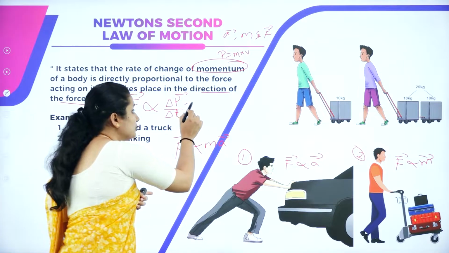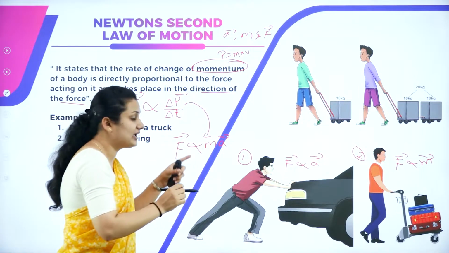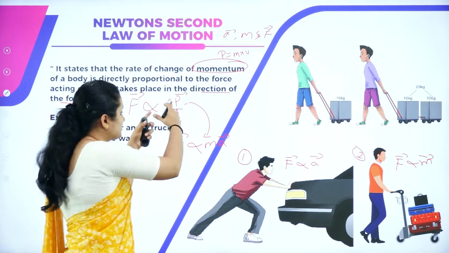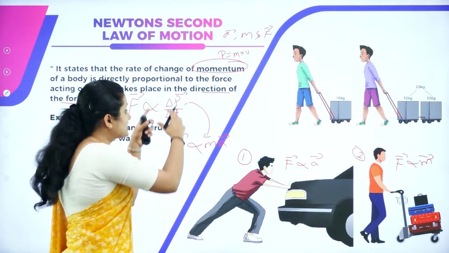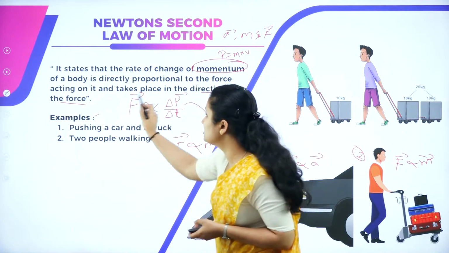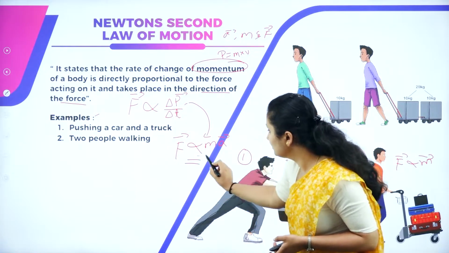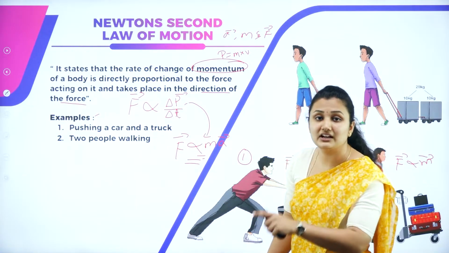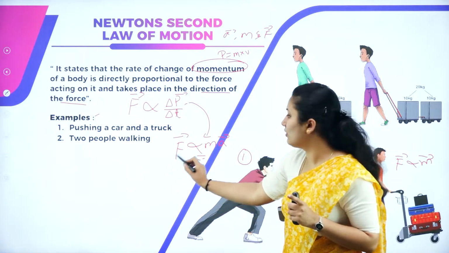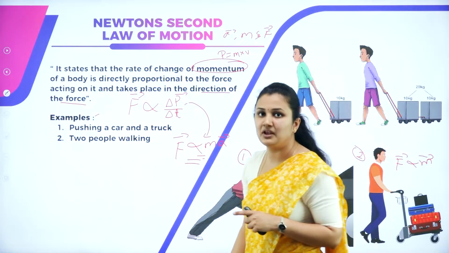How did I arrive from the first form of the statement to this form, F proportional to MA? We will derive an expression for force where we will show F is proportional to MA.